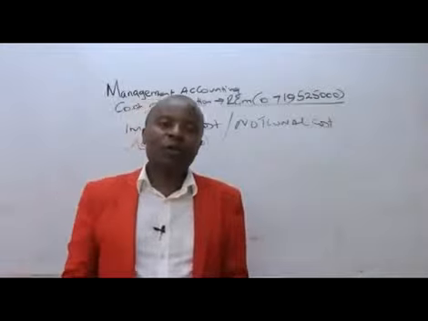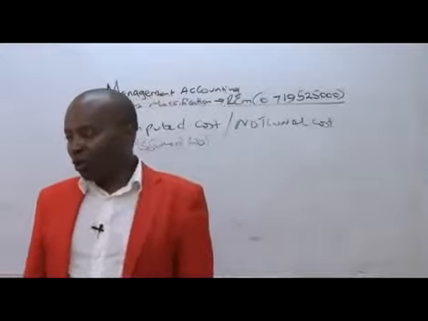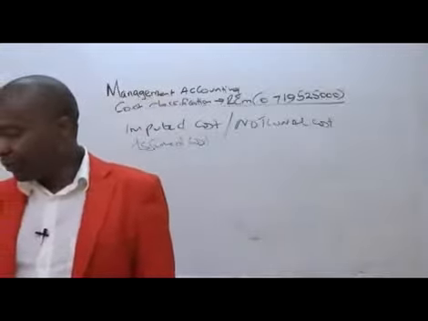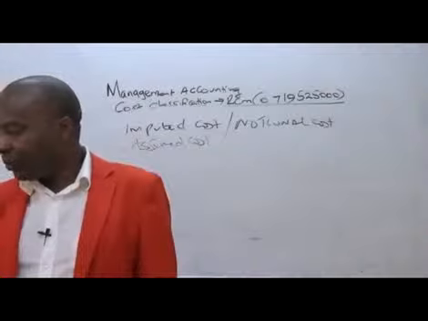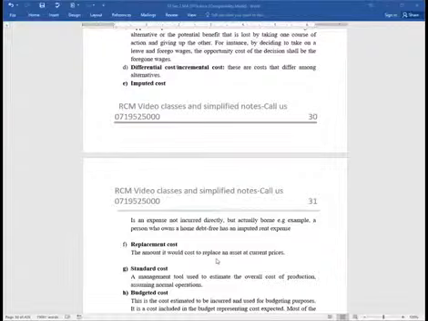That will be the cost of replacing this particular building. So replacement cost is the amount it would cost to replace an asset at current prices.